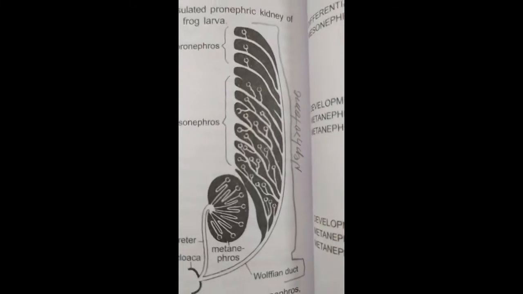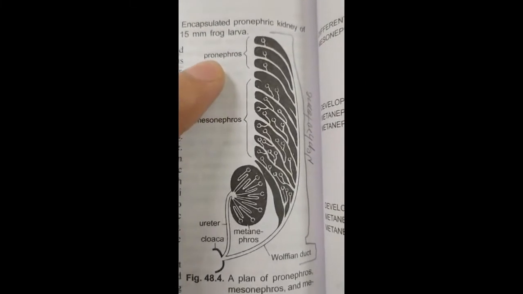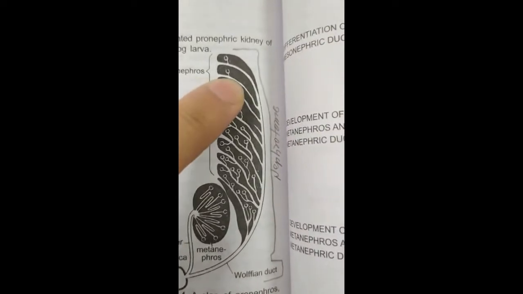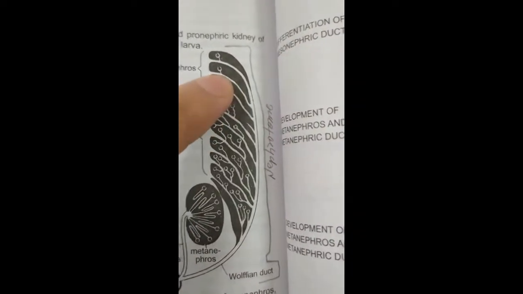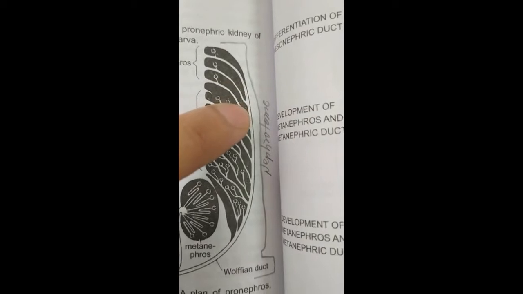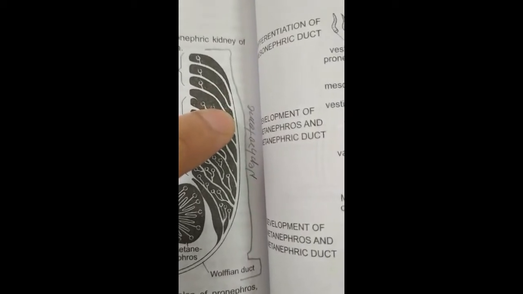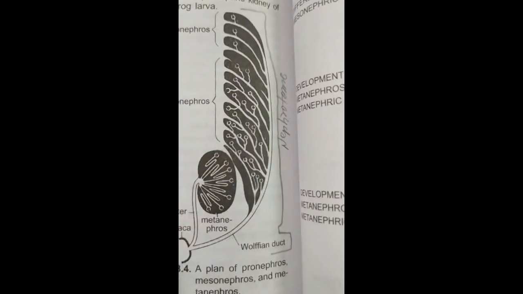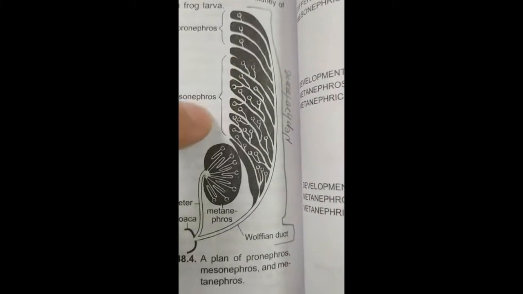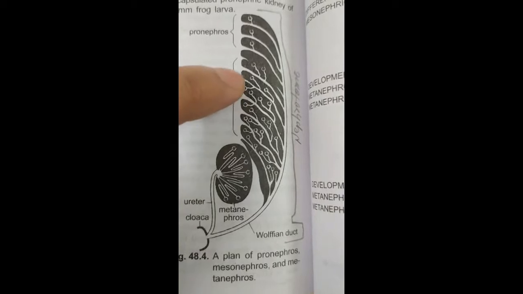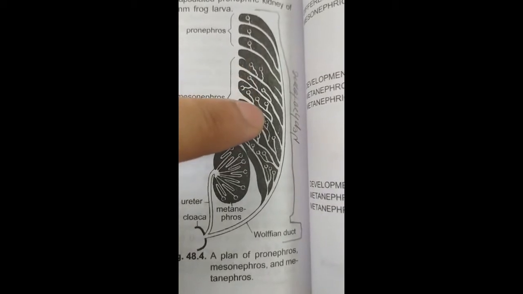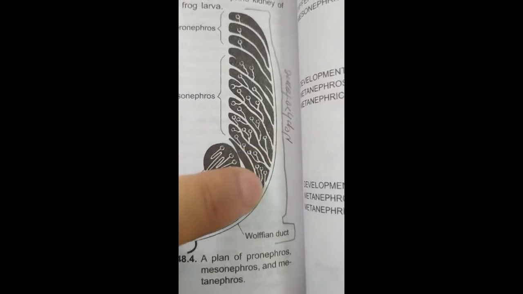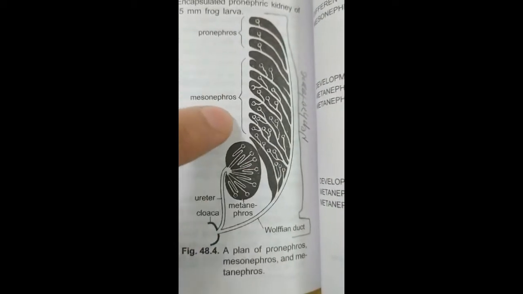Another difference is that we know that the uriniferous tubules or nephros, all the tubules open into a common duct, that is the pronephric duct, and ultimately this duct leads into the cloaca. And similarly in mesonephros, all the uriniferous tubules or nephros ultimately open into a common collecting duct. Now it is called the mesonephric duct.